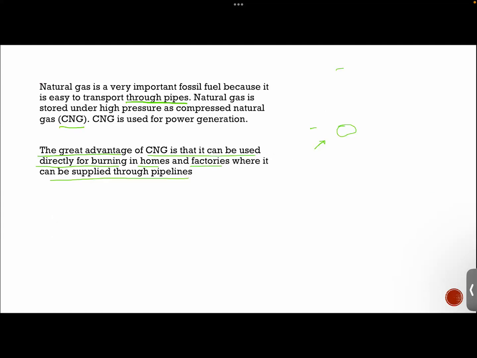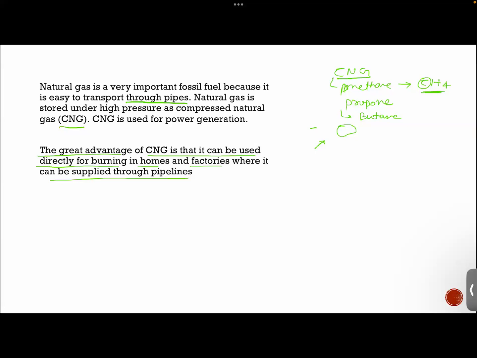CNG, compressed natural gas. Yes, it basically contains methane, and methane is CH4, so yes, it contains carbon. There are some other components also in it. Propane is also found in it, and some amount of butane is also found in it. But the main thing you need to know is that methane is found in abundant amount in compressed natural gas. Right, guys?